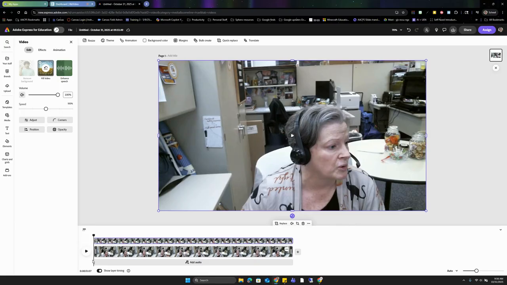So I have my play button down here in the bottom left where I can check on my project as I'm building it. We notice that we have that stack of layers beginning to appear on the right hand side over there. And then we have the same tools and the same window over here on the left to edit and work with our existing project.